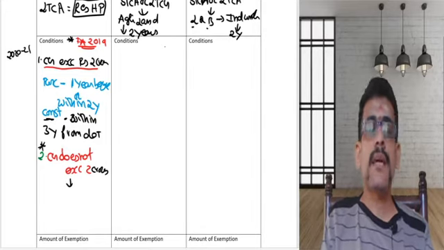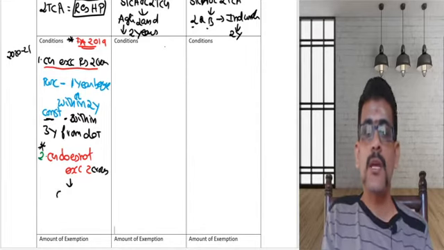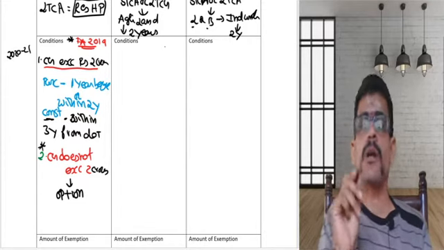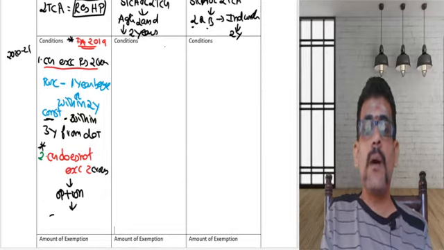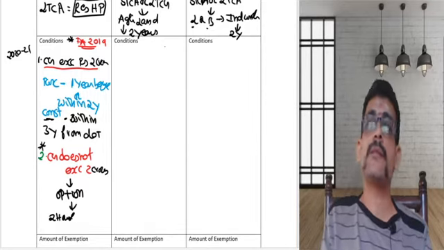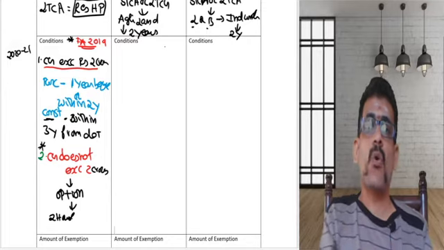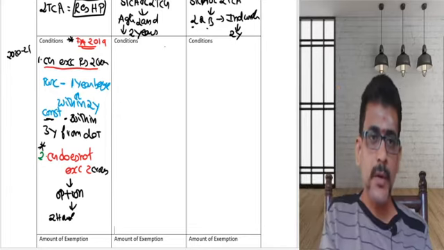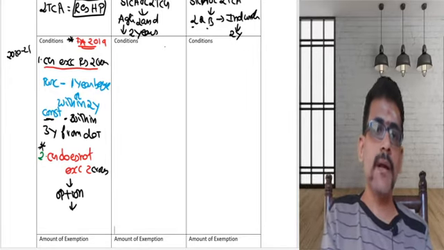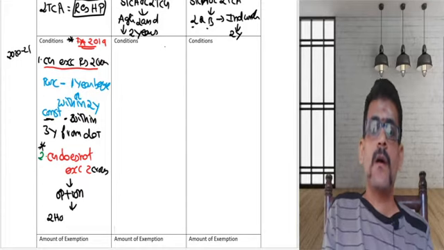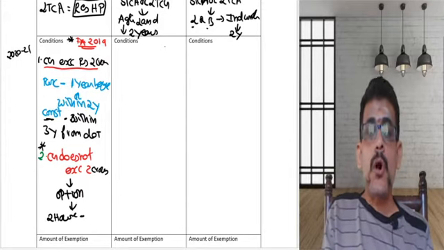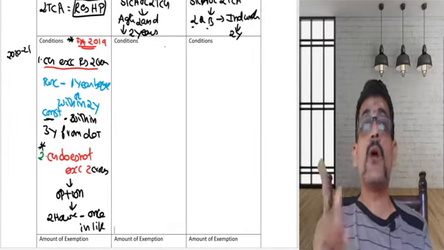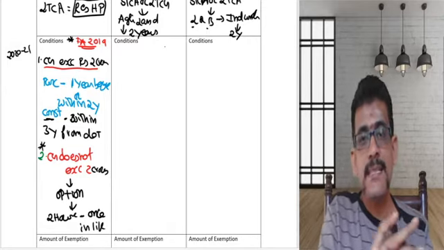It says that whenever the capital gain does not exceed 2 crores, an assessee will be given an option. It's not compulsory, it's an option. What is that option? The option to buy 2 houses. That means you are selling one house, and whatever money you are getting, with that you are entitled to buy 2 houses. This option is to be exercised once in a lifetime. If you exercise it one time, you cannot exercise this option later.